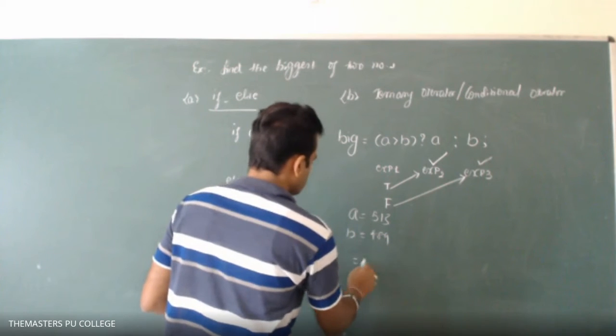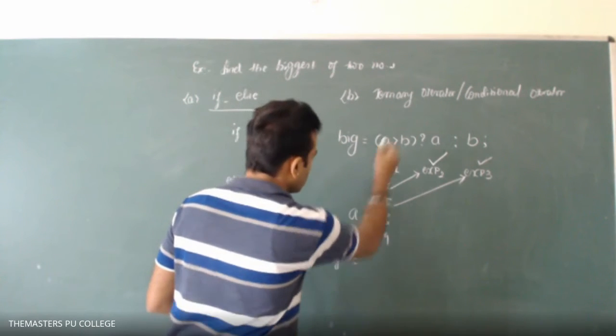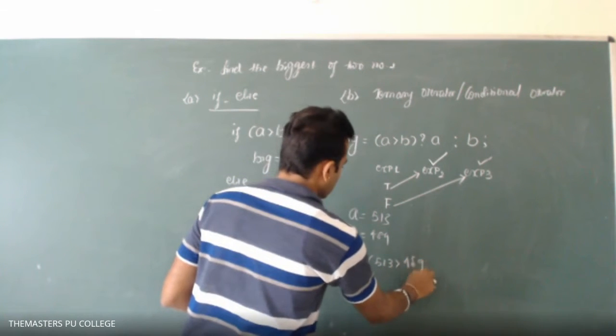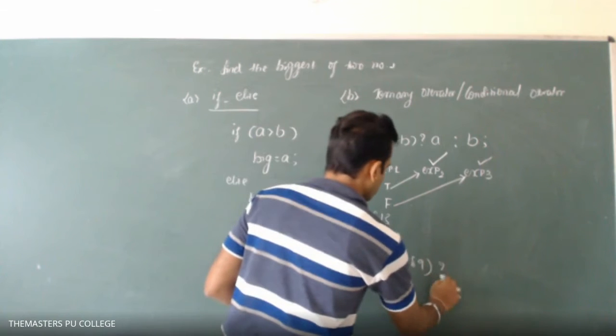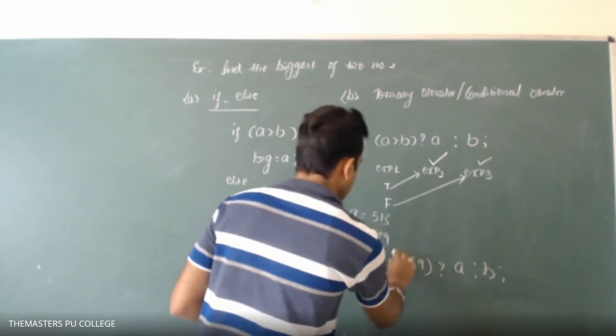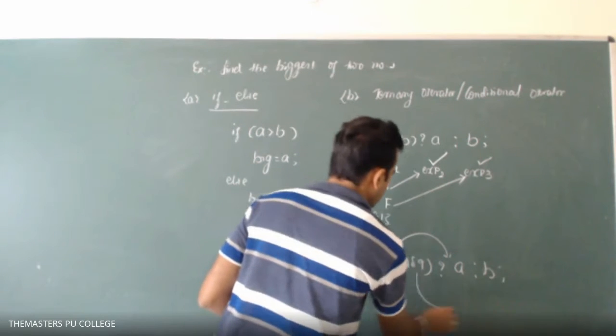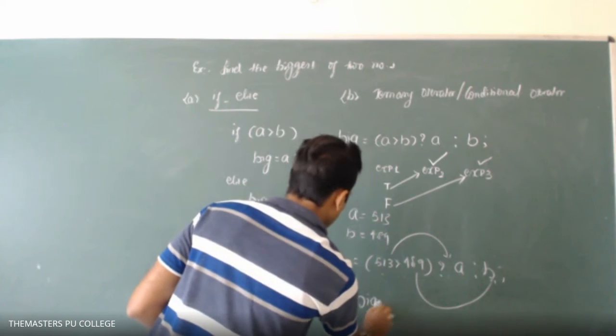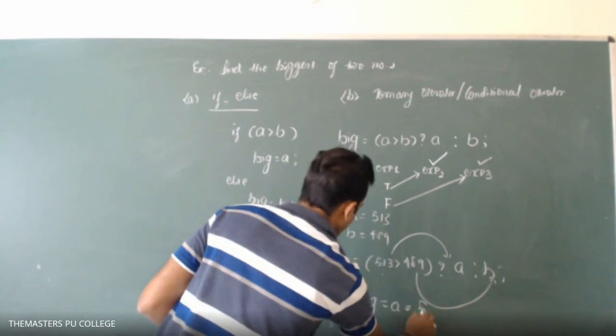Okay, so big is equal to 513, which is greater than 489. Okay, so here A and B: A will be moved to here, and then B will be moved to here, and so here the biggest number is equal to A. That A indicates 513.